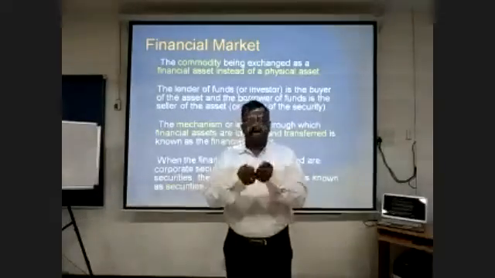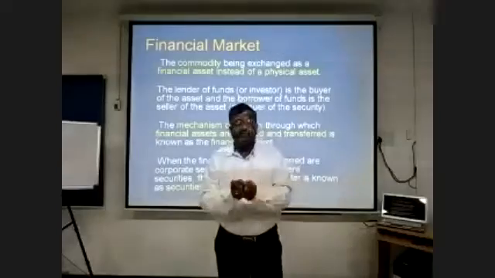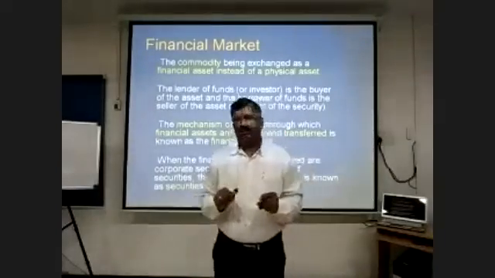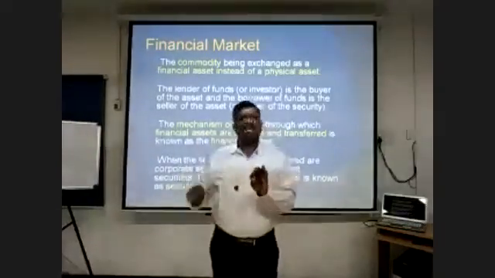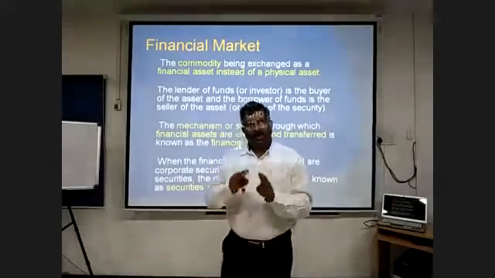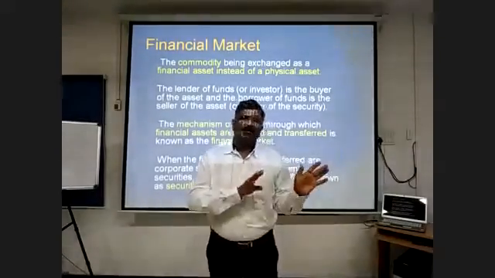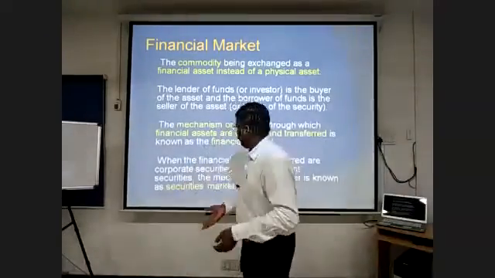For example, currency is a negotiable, promissory note is a negotiable, whereas fixed deposit is not a negotiable instrument, because you cannot transfer a fixed deposit from one person to another, whereas a share certificate is a negotiable instrument. So you can transfer it from one person to another. That is how it becomes a tradable document.